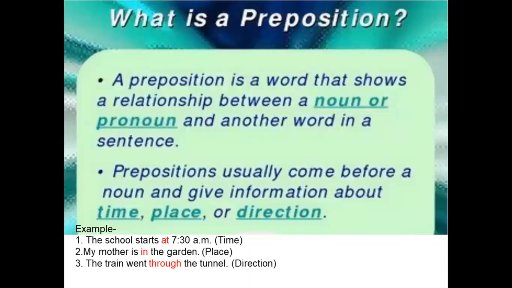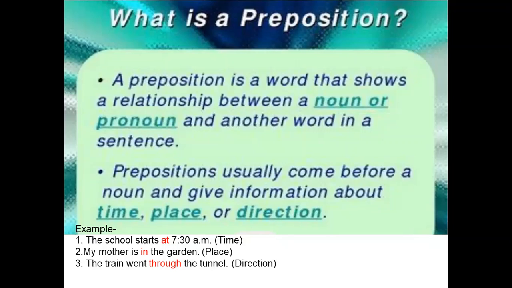Now, what is a preposition? With the word preposition, we can understand that it is made up of two words. If we divide the word, it is pre plus position. Pre means before and position means place. So, a preposition is a word that shows a relationship between a noun or a pronoun and another word in a sentence. Prepositions usually come before a noun or a pronoun and they give information about time, place, or direction.